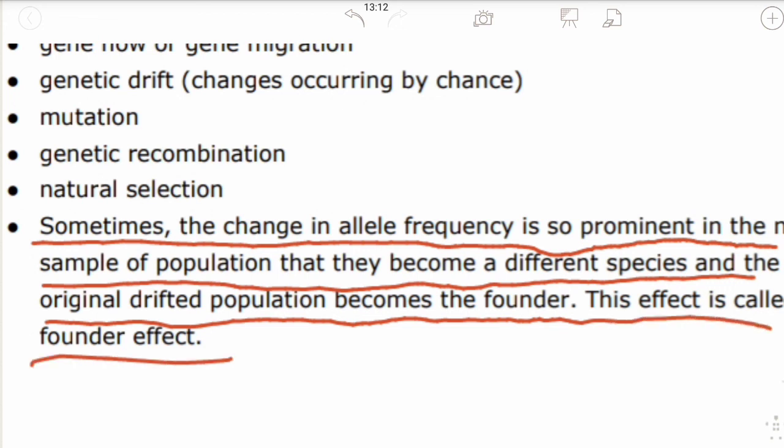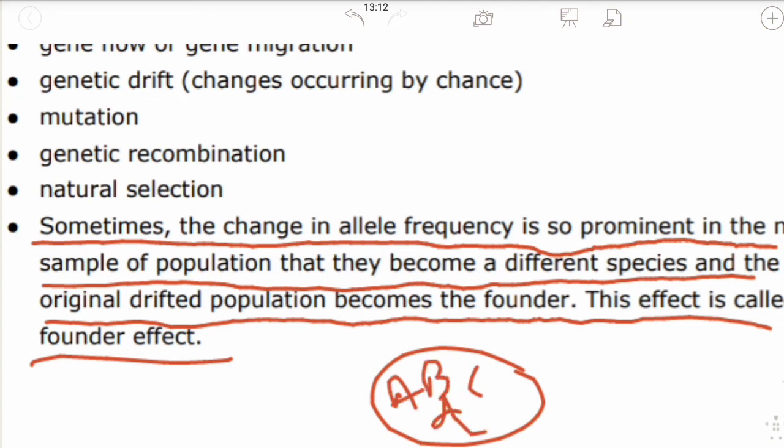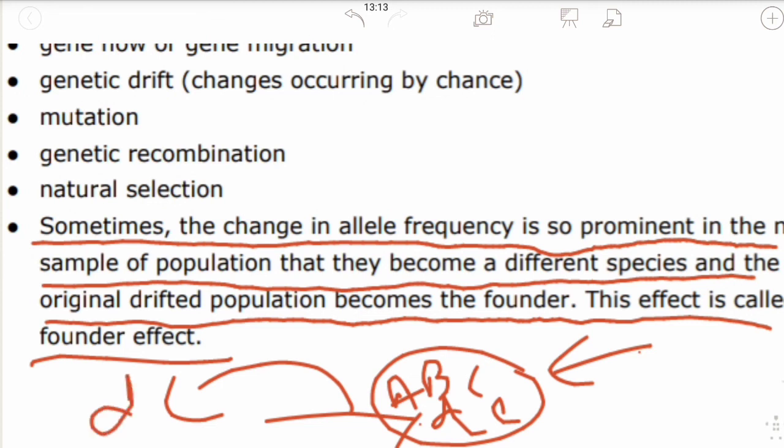Let us consider this is a population with different kinds of organisms, A, B, C, D, E. Consider that D goes to a different area.